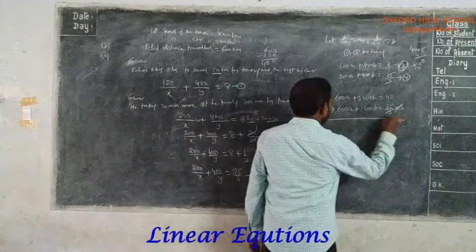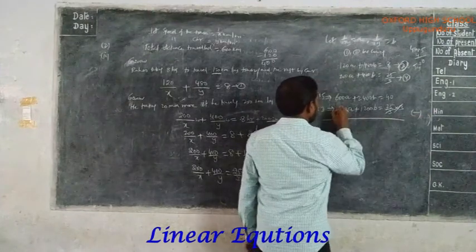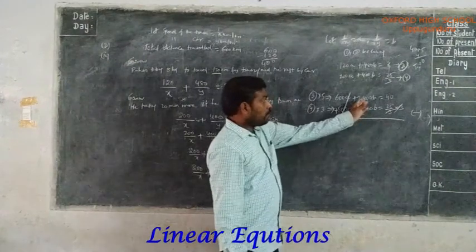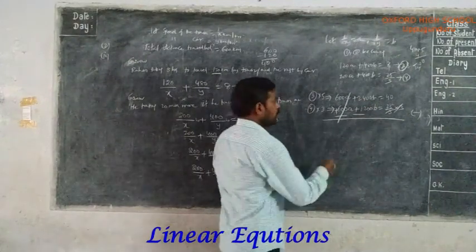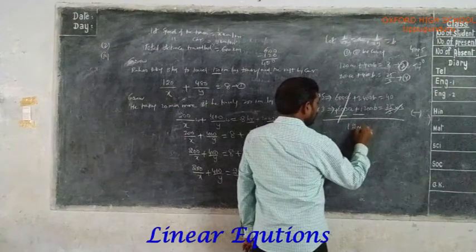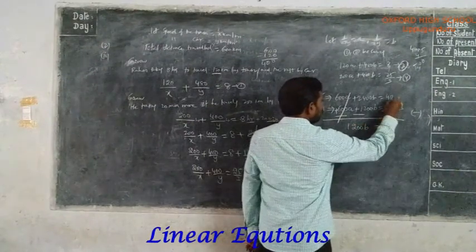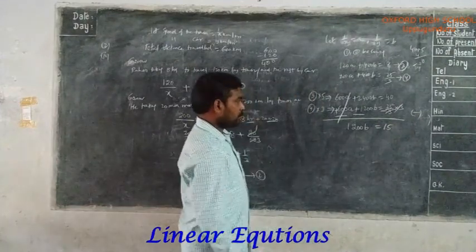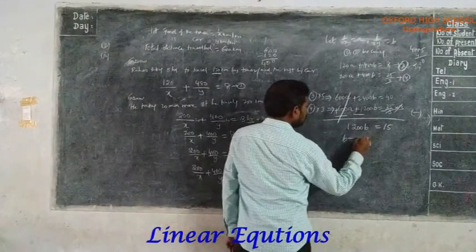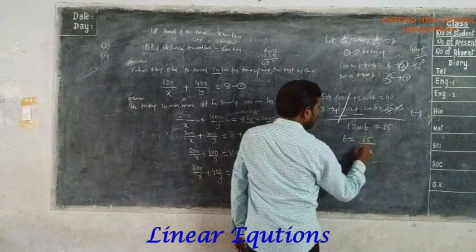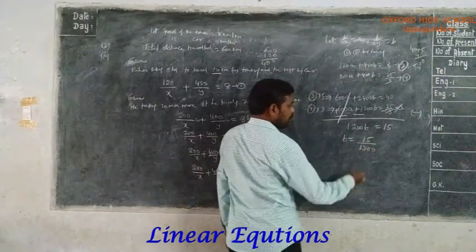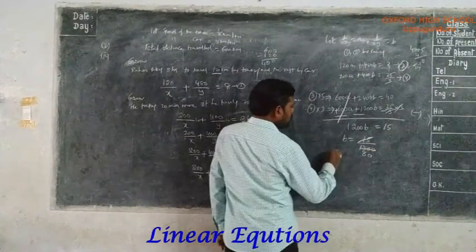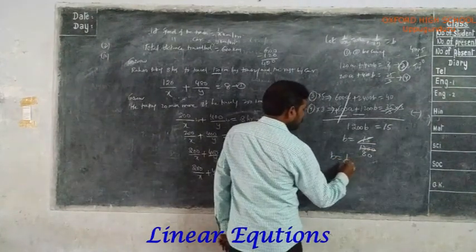Now subtracting these two, plus becomes minus, and the a terms get cancelled. 2400 minus 1200 gives 1200. So 1200b equals 40 minus 25, which is 15. b equals 15 by 1200. 15 ones are 15, 15 eights are 120, so 80. So b equals 1 by 80.